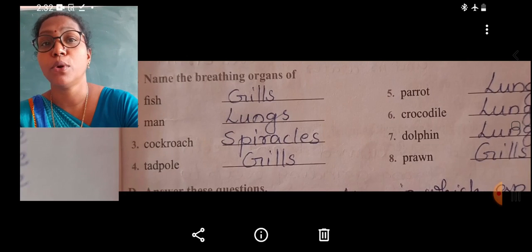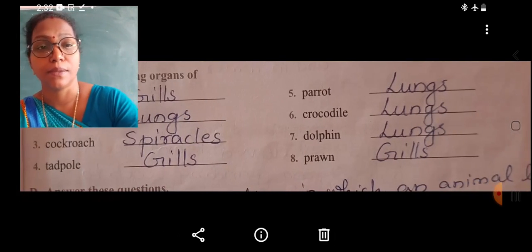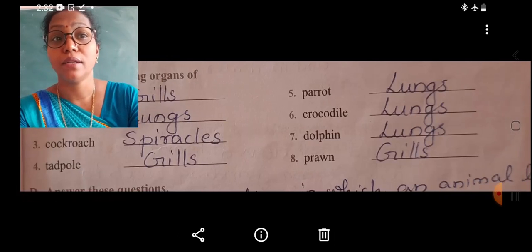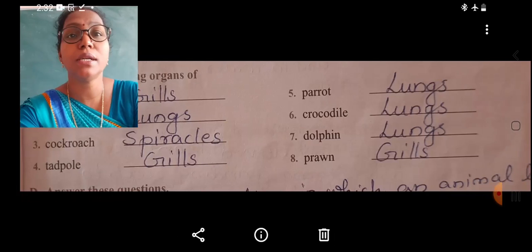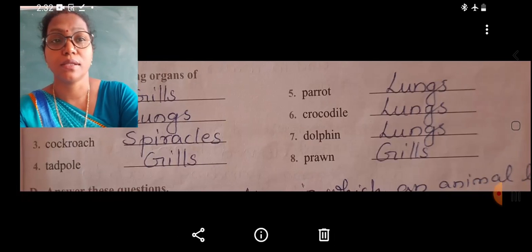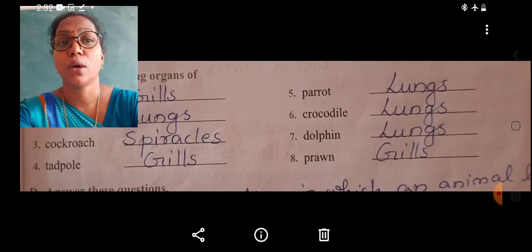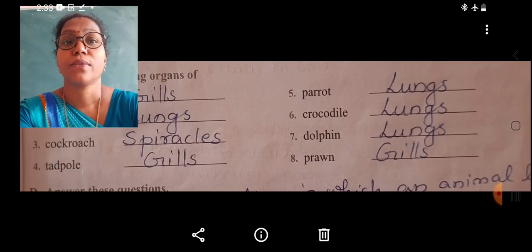So the tadpole's breathing organ is gills. Now students, parrot is a bird that breathes through lungs. All the birds breathe through lungs. Now students, the crocodile. The crocodile is a reptile. The breathing organ is lungs.